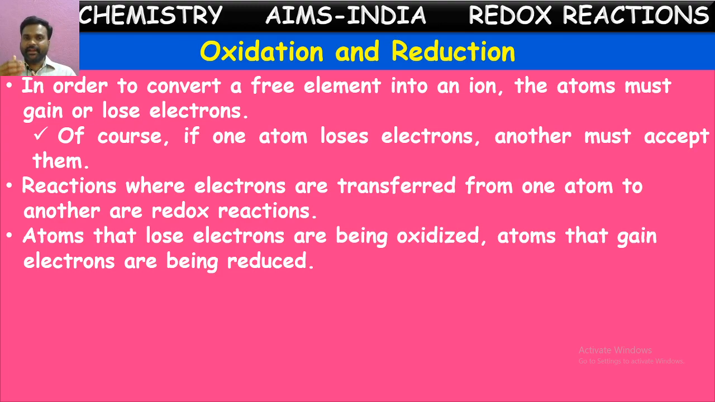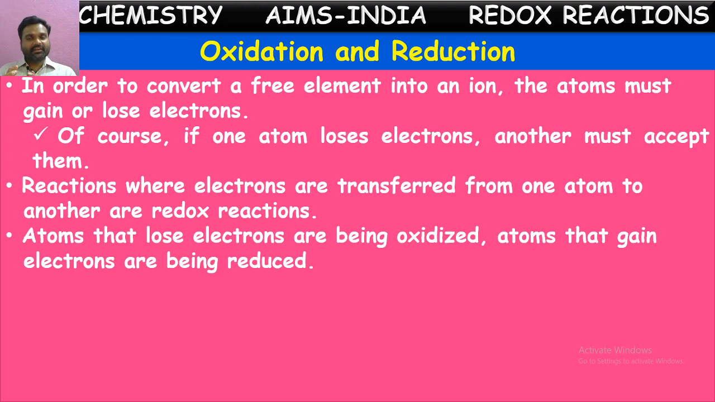Of course, if one atom is losing electrons, another must accept them. We know, while explaining ionic bonds, we say some elements lose electrons and some other elements gain electrons. If one element is losing electrons, it cannot lose them until some other element is ready to take these electrons. In the same way, some elements will gain electrons. How will they gain? These electrons are not available outside.